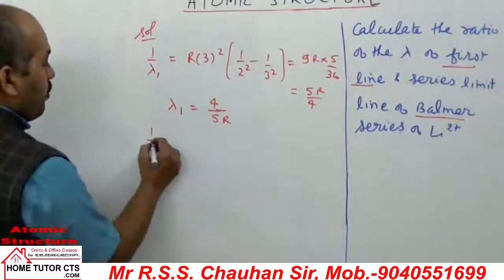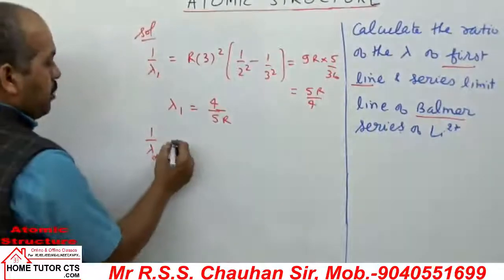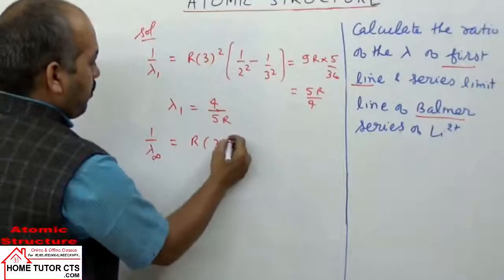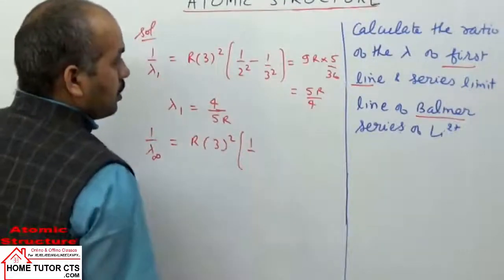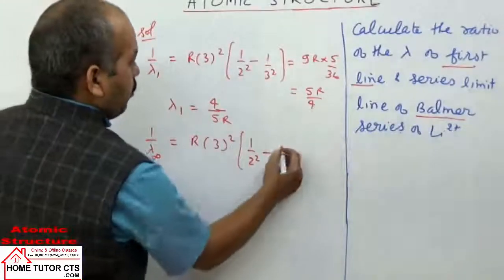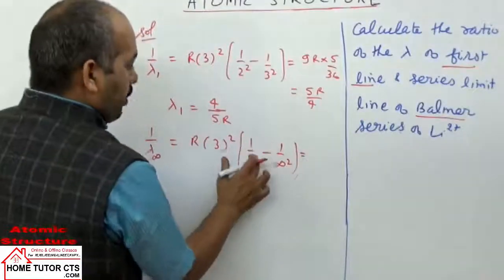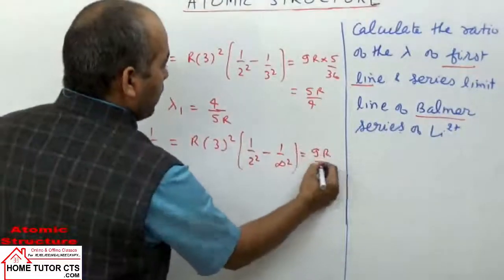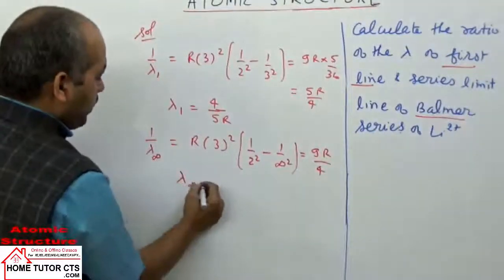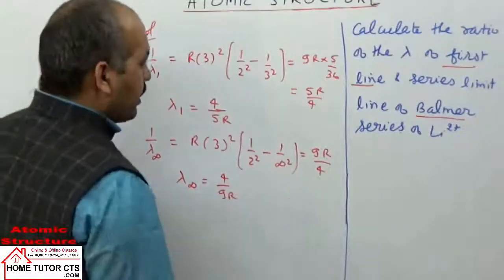Now, what is the wavelength of the series limit? I can write it simply with infinity for the series limit line: 1 by lambda infinity is R Z square, 3 square, into 1 by 2 square minus 1 by infinity square. That is 1 by 4, so 9R by 4. From here, lambda infinity is 4 by 9R, the wavelength in the second case.